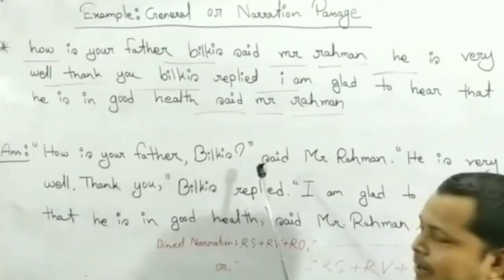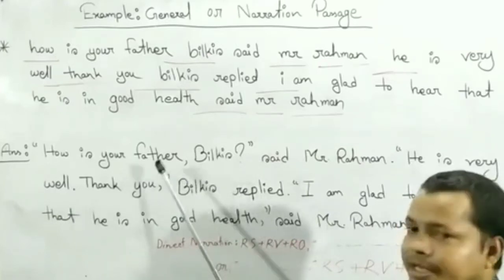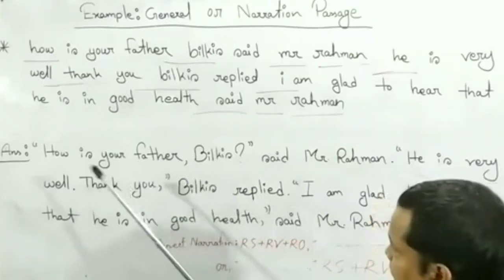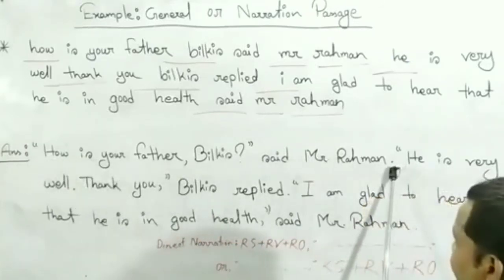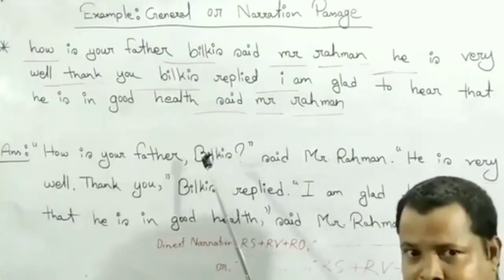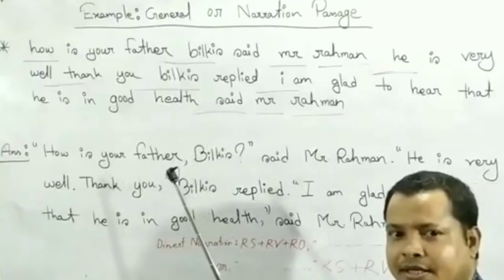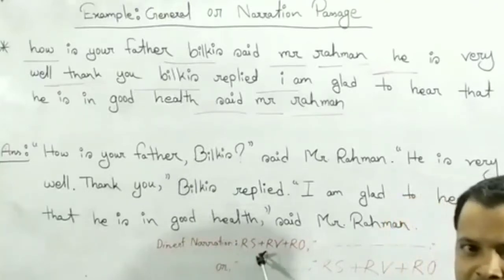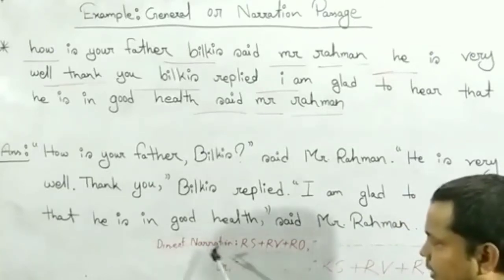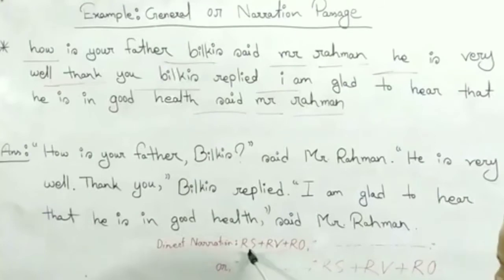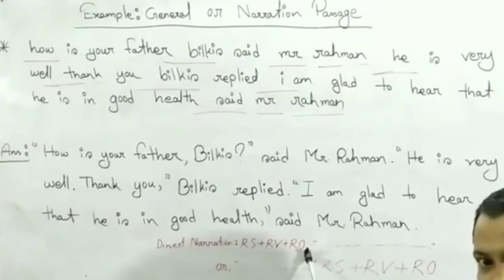The point number 1, punctuation, and then capitalization. At first, punctuation. Here, start and finish. To understand it easily, you have to understand at first the direct narration structure. So, I have also written it earlier. Direct narration structure. Look at it. Reporting subject, reporting verb, reporting object, comma. We have to give a comma here.